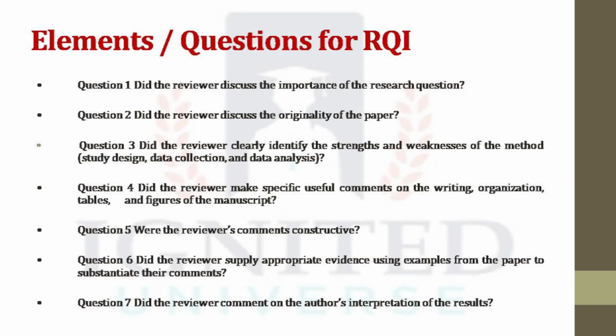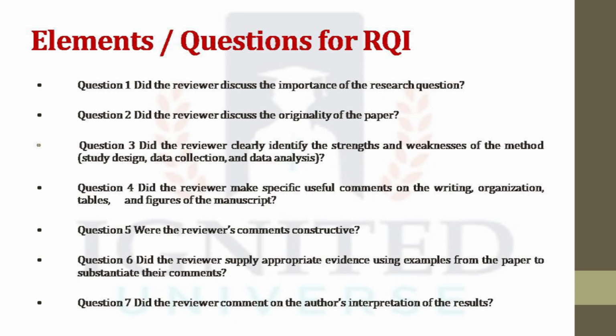Question number 1, did the reviewer discuss the importance of each question? We can rate this on the scale of not at all to discussed extensively. Did the reviewer discuss the originality of the paper? Again, we can rate it from not at all to discussed extensively, with references 1 to 5.